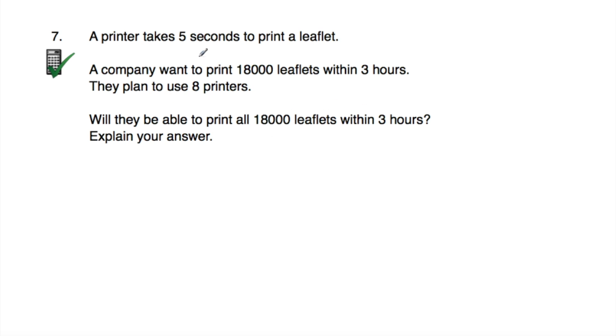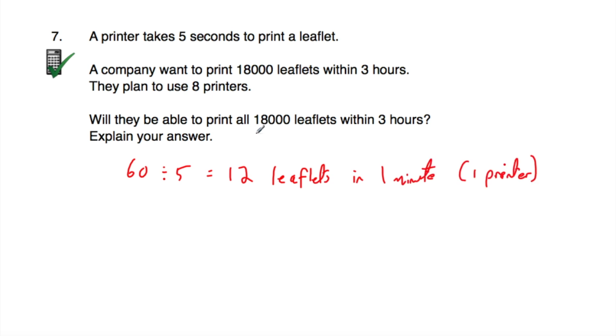Okay, so we want to find out, will they be able to print all 18,000 leaflets in 3 hours? So what I'm going to do to begin with is see how many leaflets one printer can print in 3 hours. So they can print a leaflet every 5 seconds. So if we divide 60, how many seconds are in a minute, by 5, that's equal to 12. So that's 12 leaflets in a minute by one printer.